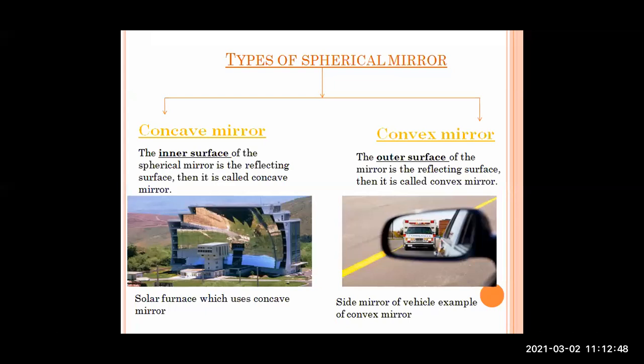Can you see the solar furnace? This is a very good example of a concave mirror. This solar furnace uses a concave mirror. And a concave mirror is also called a converging mirror. You can see convex mirror: if the outer surface of the mirror is the reflecting surface, then it is called a convex mirror. You can see a side mirror of a vehicle is an example of a convex mirror.